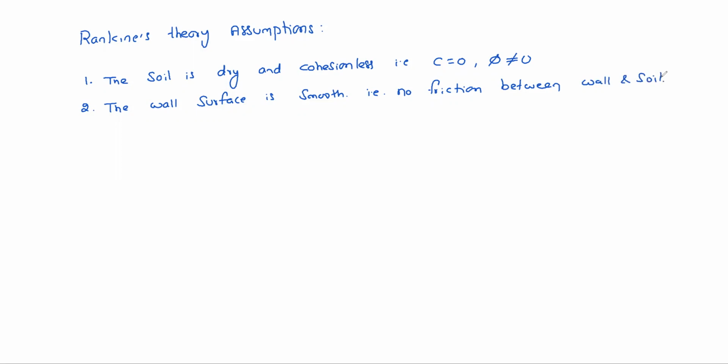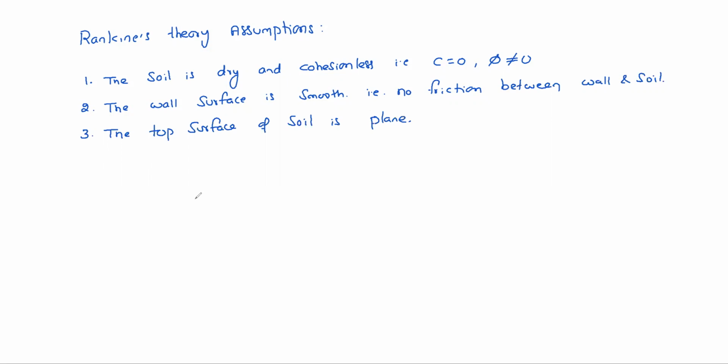Third, we assume that the top surface of soil is horizontal, or at least plane, no curved surface. It can be inclined sometimes, but it is plane. These are the 3 basic assumptions here. With these assumptions, we will start learning the earth pressure theory.